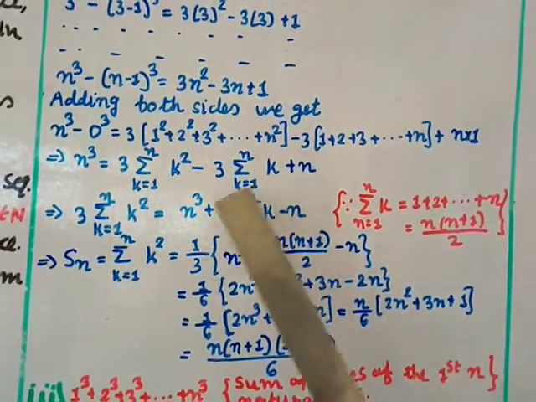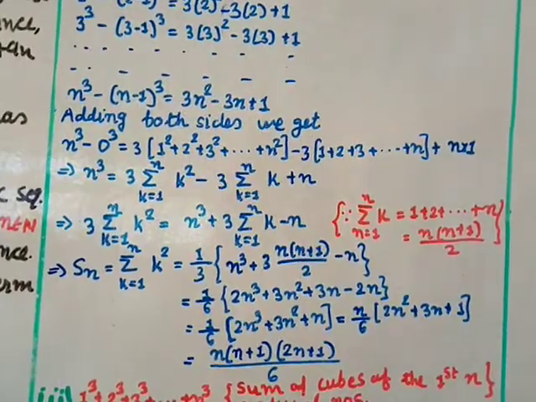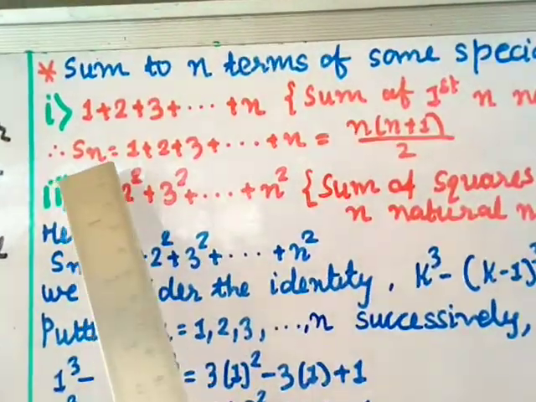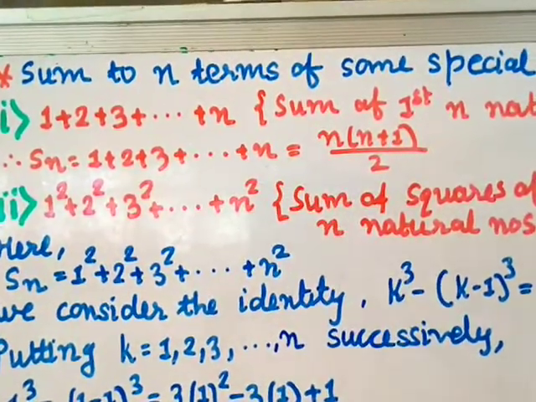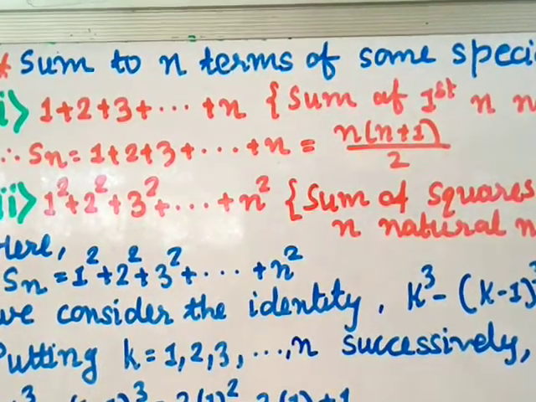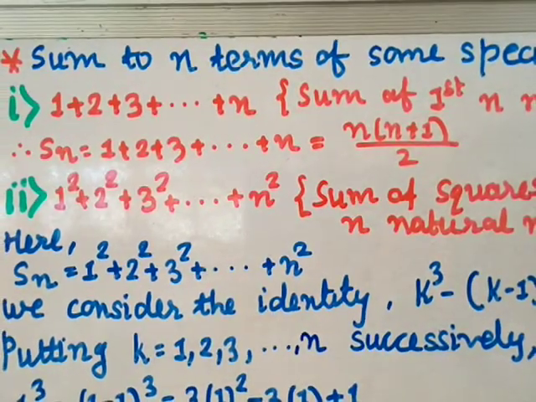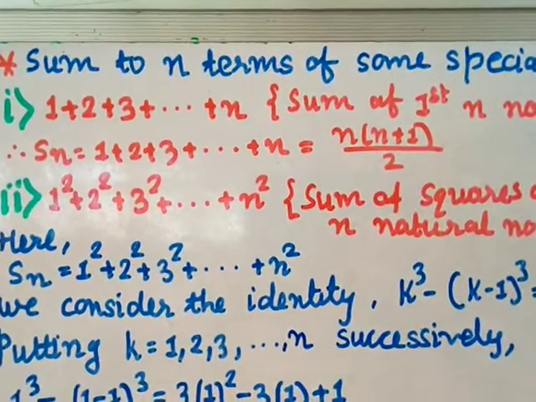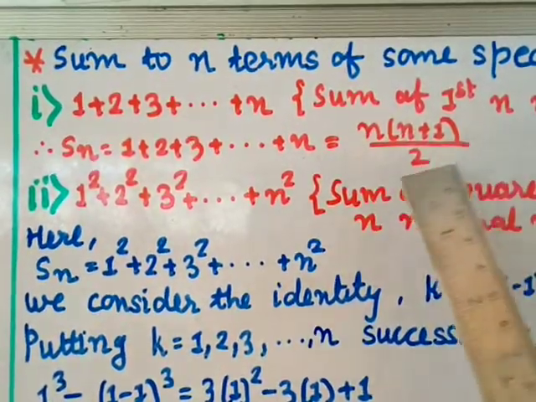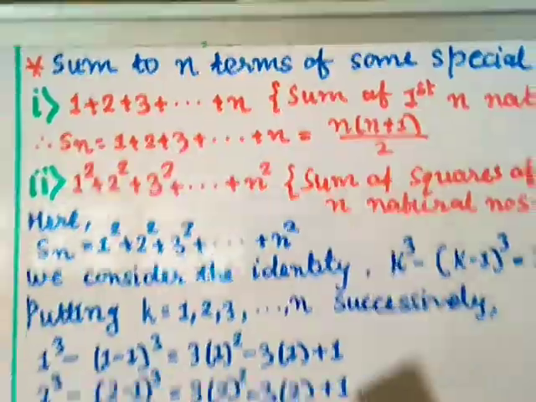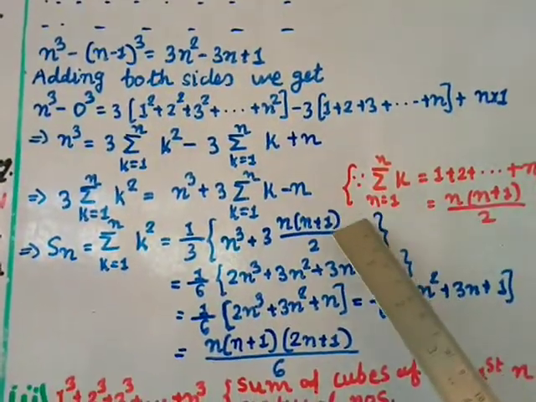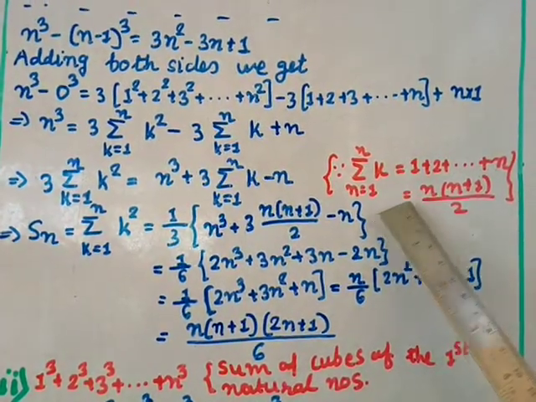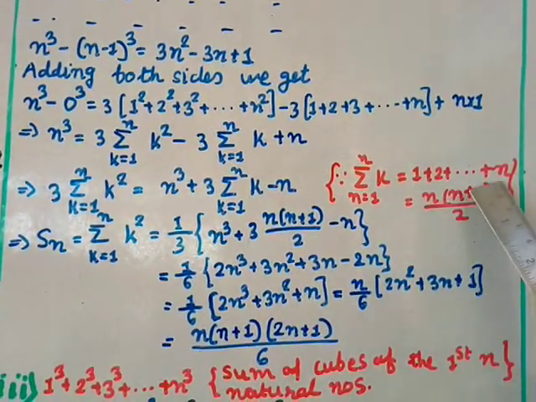Now this part we already did in part 1. Okay, we have not done it, I have given it to you as homework. I have directly written the formula. 1 plus 2 plus 3 is nothing but sigma k equal to 1 to n of k. Just remember it is sigma k. So the value is n into n plus 1 divided by 2. That is what I have written here: sigma k equal to 1 to n, k equal to 1 plus 2 plus 3 up to n, this series is given as n into n plus 1 by 2.